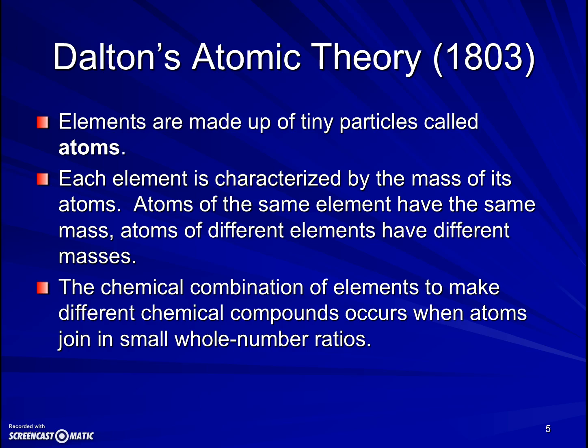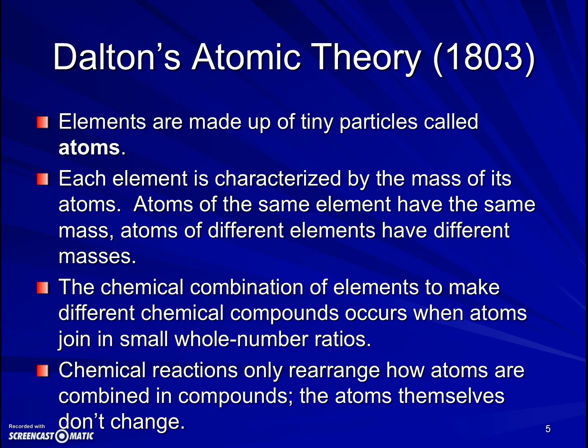The chemical combination of elements to make different chemical compounds occurs when atoms join in small whole number ratios, and that's why we have the law of definite proportions and the law of multiple proportions. So this was Dalton's explanation for those laws. Chemical reactions only rearrange how atoms are combined or attached or not attached to one another in compounds. The atoms themselves are not changed.